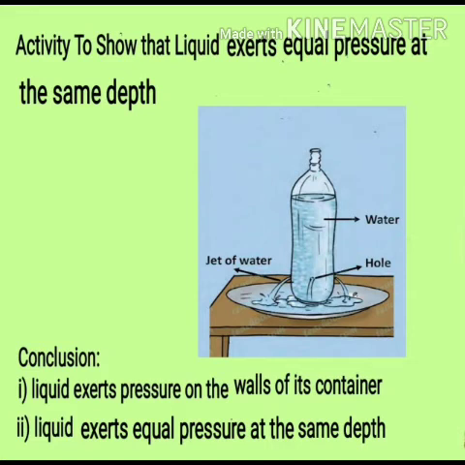You will find that from these holes jets of water stream out. And when they are falling down on the surface, you will observe that from every direction they are covering the equal distance. So by this activity you can conclude that liquid exerts pressure on the walls of the container and that liquid exerts equal pressure at the same depth, as it is covering the same distance when it is coming out in every direction. So we can conclude liquid exerts equal pressure at the same depth.